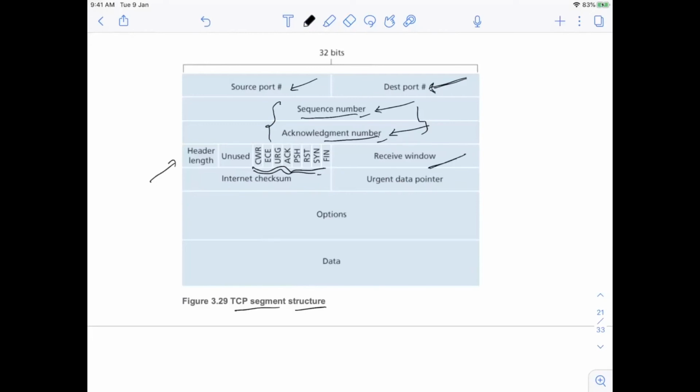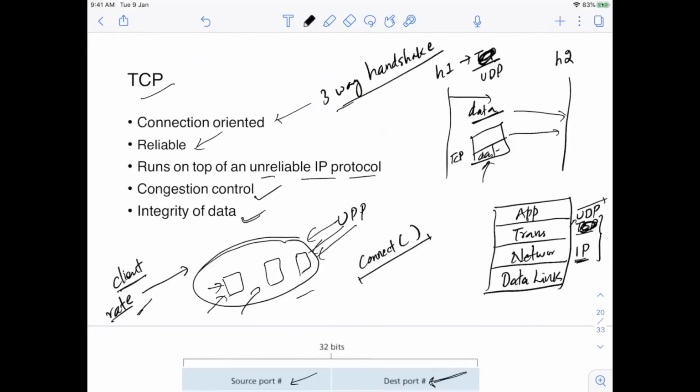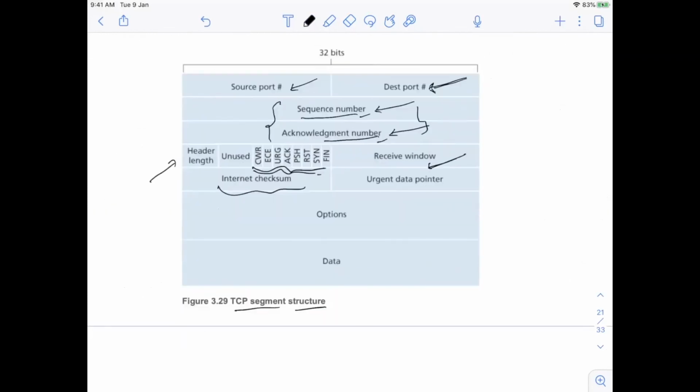Then you have receive window also. There are some others also. Then internet checksum is there, right? As I told you, TCP also helps in integrity of data, and this internet checksum helps in that. Then you have options, and finally you will have the application layer data here at the bottom. So this is the TCP segment structure.